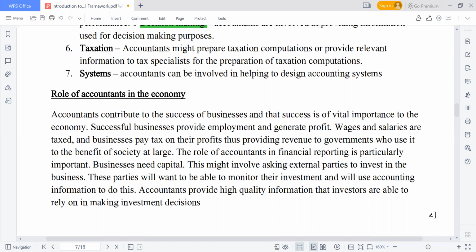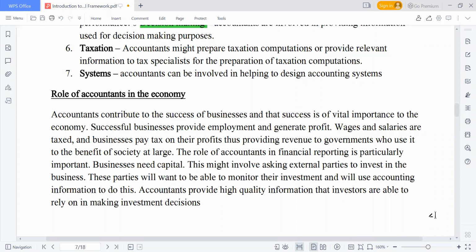The success of business provides employment. It generates profit. And once we generate profit, tax also comes in. We also give the government, that, oh, the government needs to collect 20% of it. And if the government collects the tax, what are they going to use it for? Is it not to provide the social amenities as we're supposed to have? Not in our current economy now.